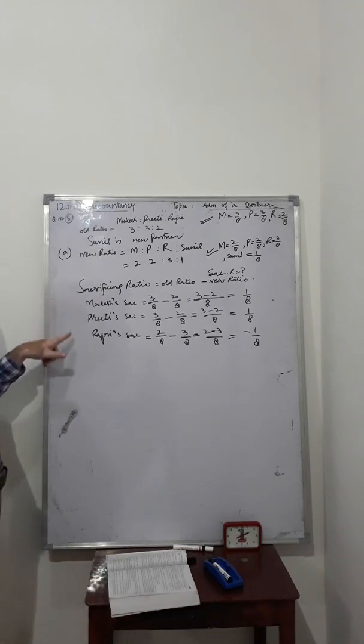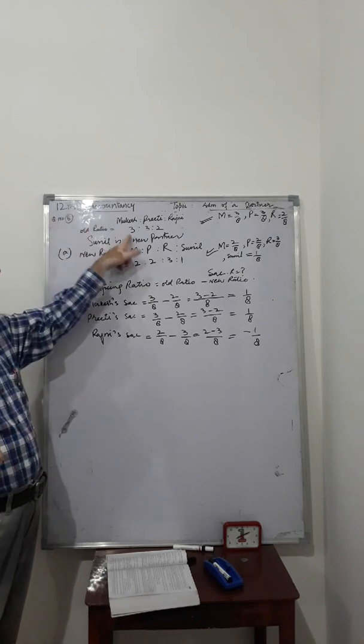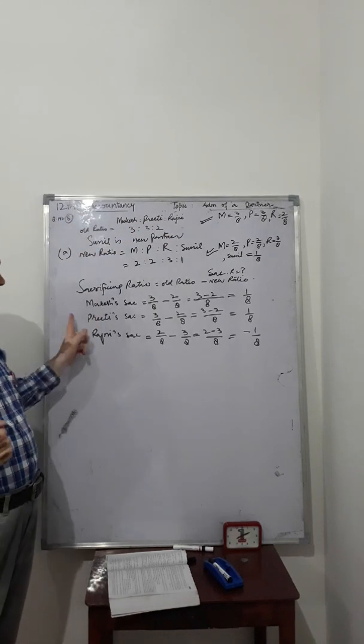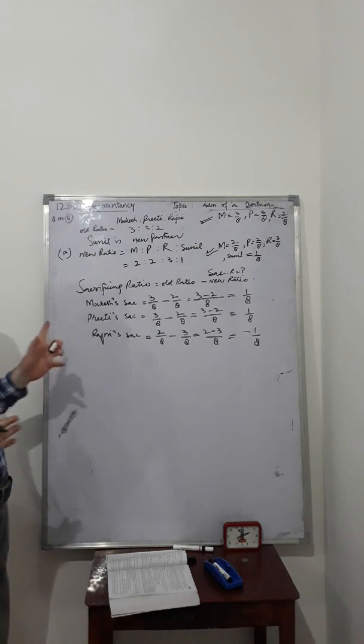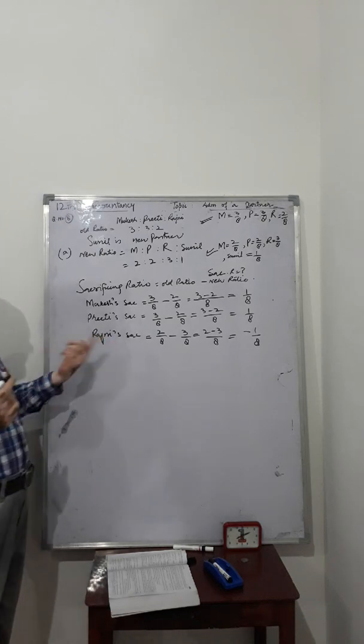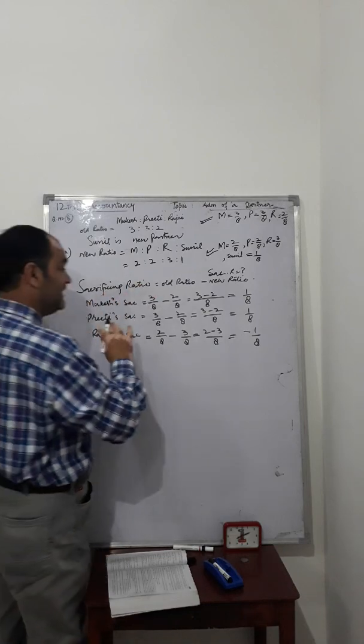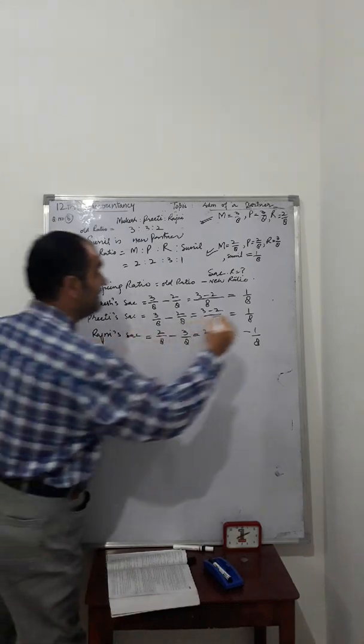We can find out the sacrificing ratio of only the old partners, Mukesh, Preeti and Rajini. We have calculated it, but the results came positive and negative. When the result is positive, that means the partner is sacrificing.